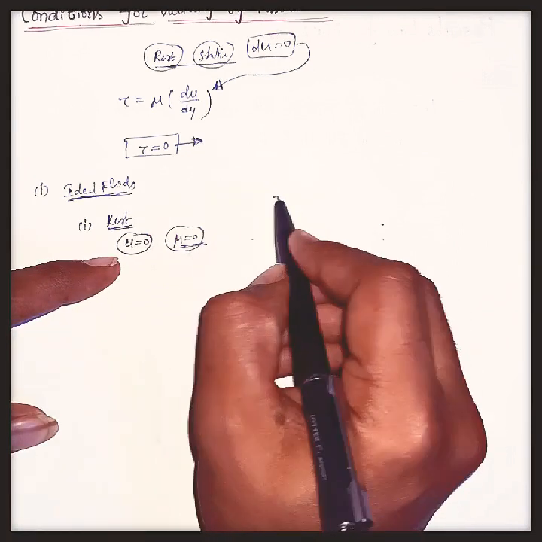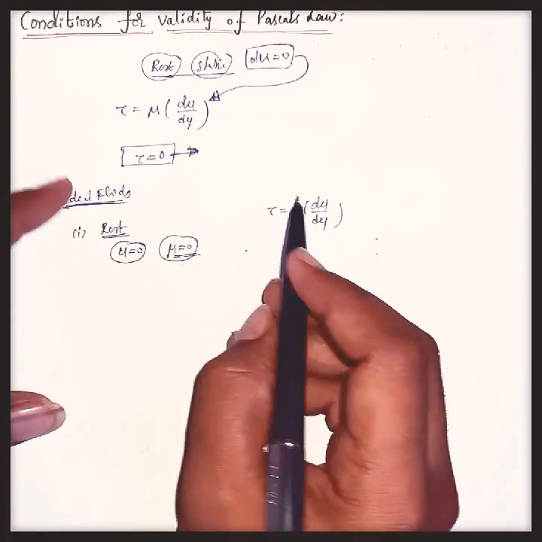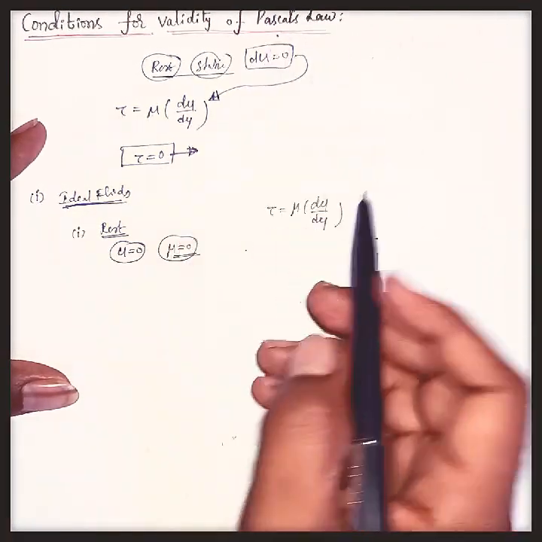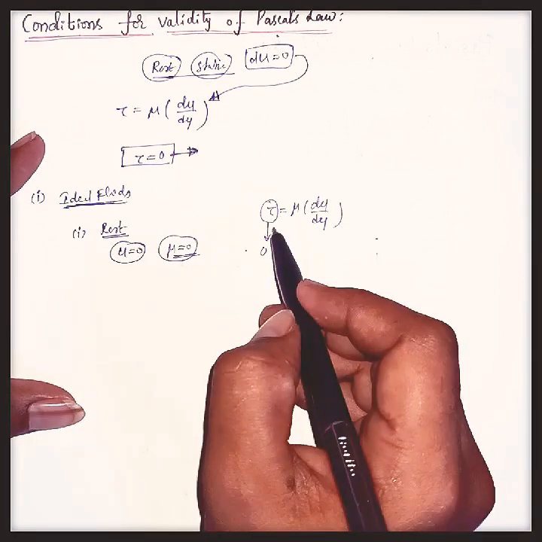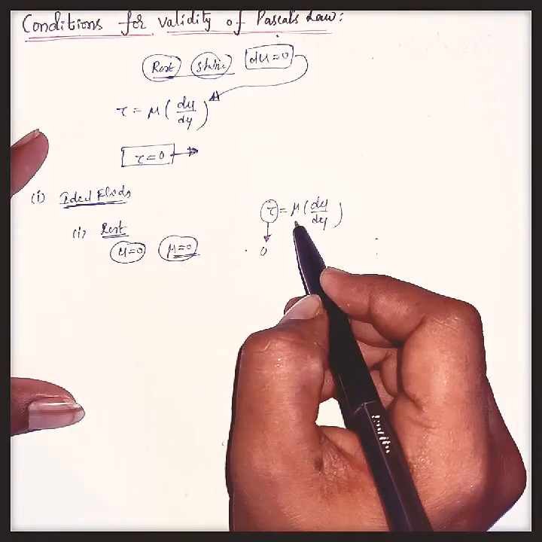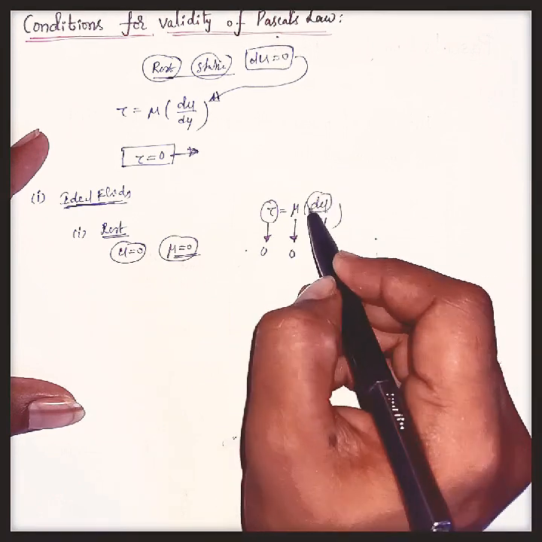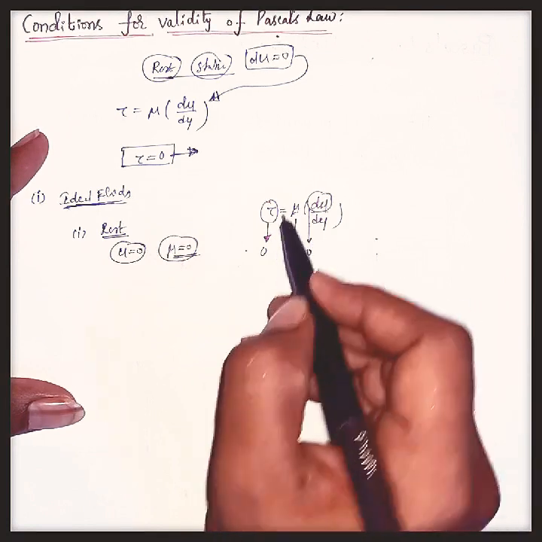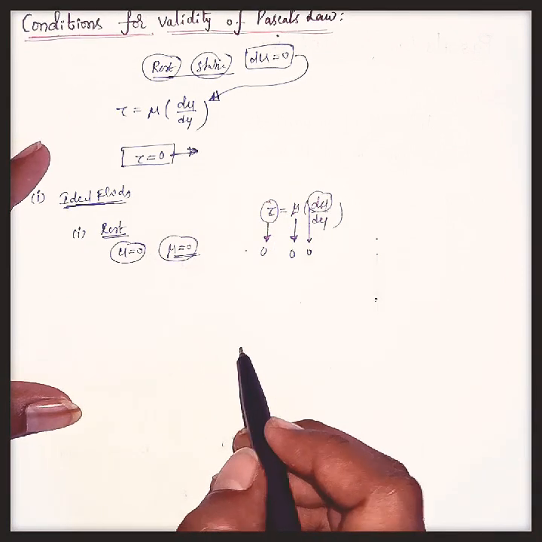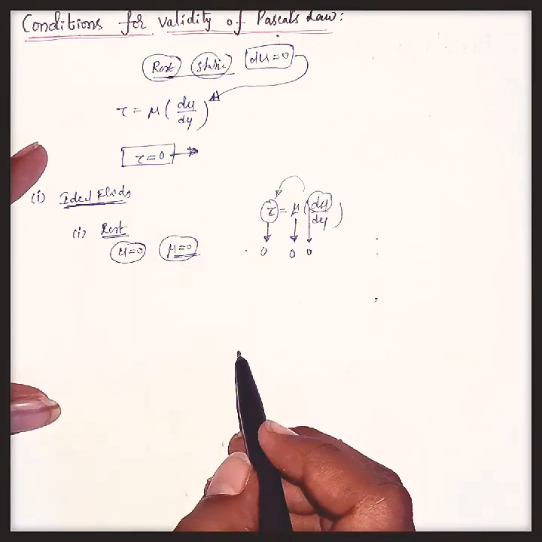As we know, tau equals mu into du by dy, and to have Pascal's law the shear stress must be 0. For tau to equal 0, either mu may be 0 or the change in velocity may be 0. Any one of these two becoming 0 makes tau 0, and if both are 0, tau is also 0.